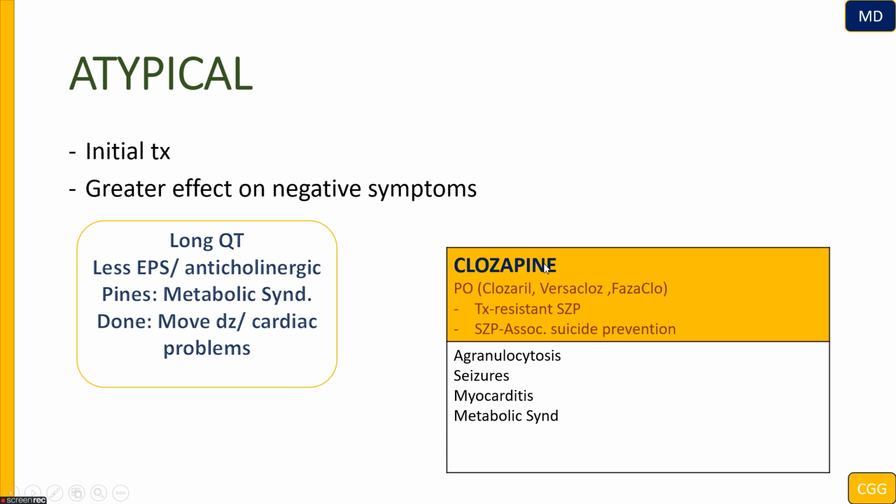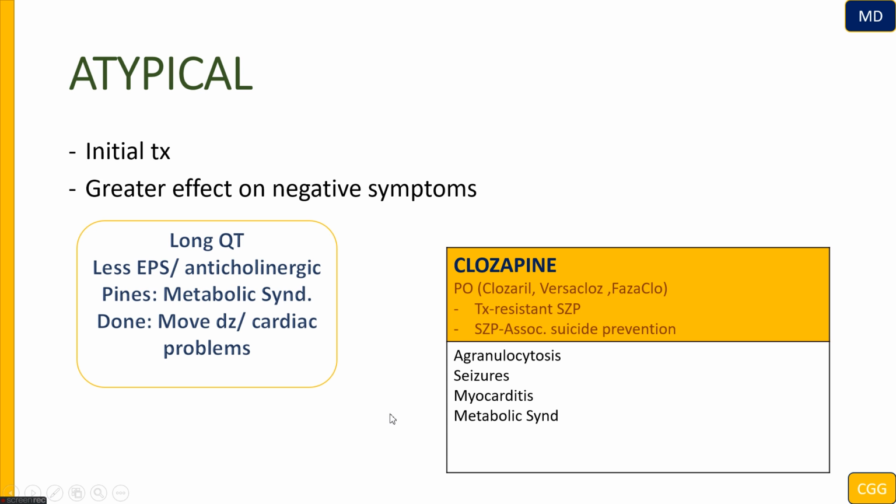But why don't we use it as first line, being the most effective? Because of the side effect we have to learn, which is agranulocytosis. This is pretty important because clozapine causes agranulocytosis, so we have to do a CBC before starting the treatment and weekly during the treatment.